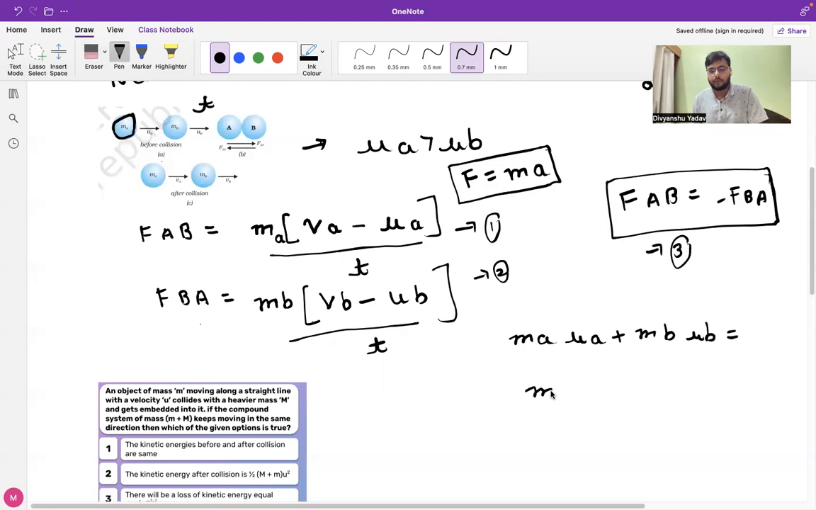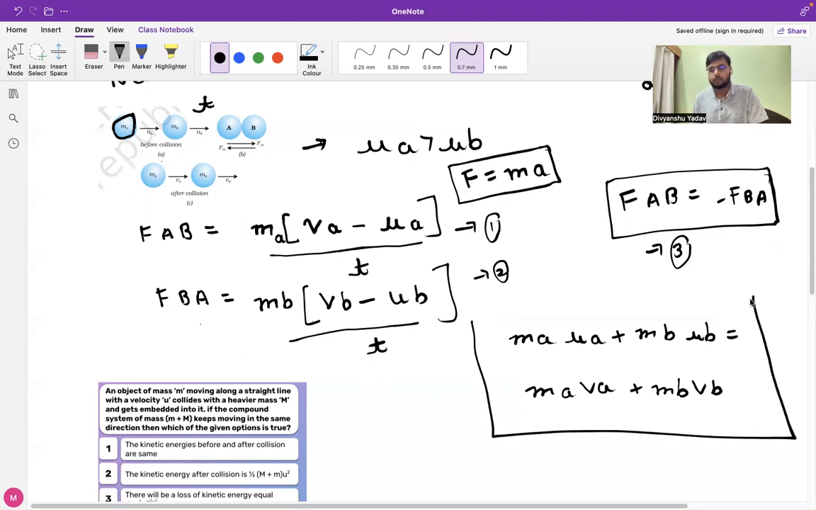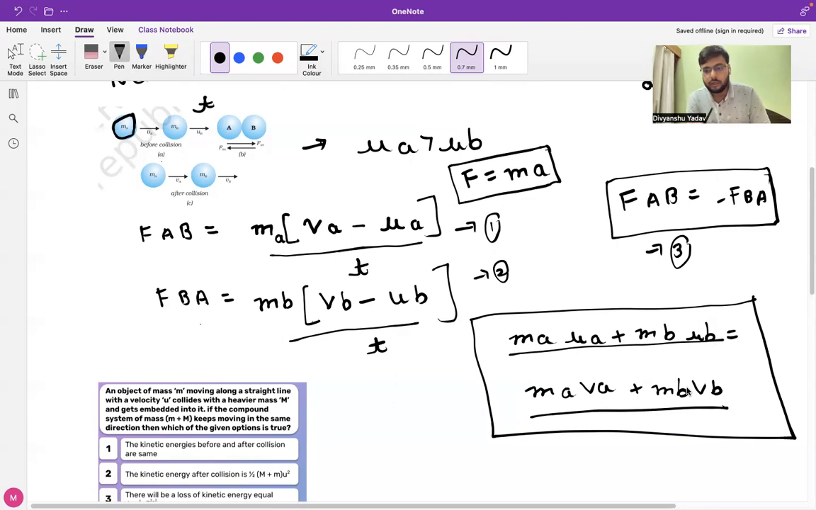So after solving, we will observe that MA VA plus MB VB. So we will obtain this equation if we substitute equations 1 and 2 in equation 3, we would be obtaining this result that is drawn in the box. So basically what this equation is telling us is that the sum of rate of change of momentum of two bodies before collision is equal to the sum of rate of change of momentum of the two bodies after collision, right?